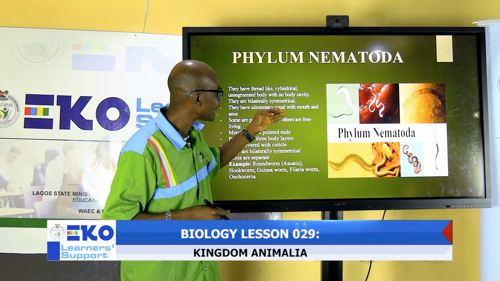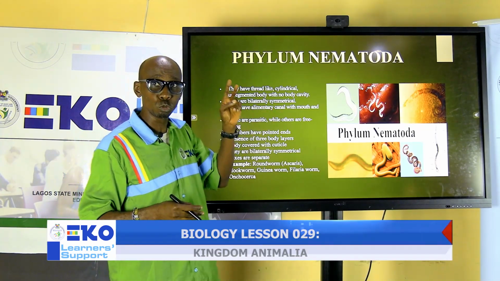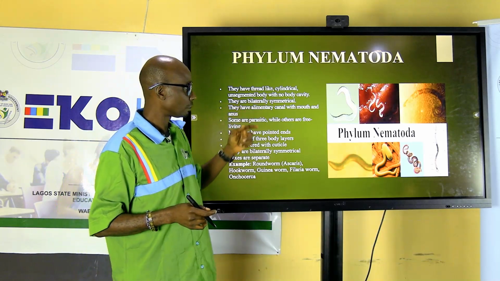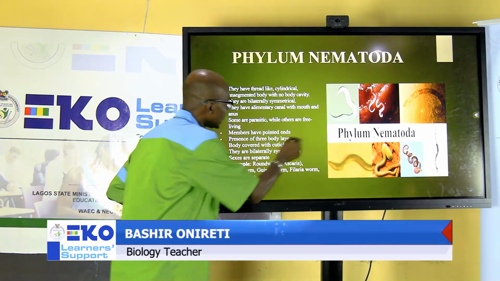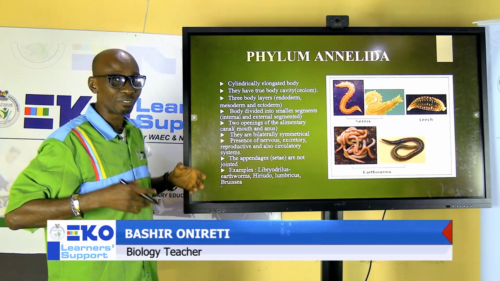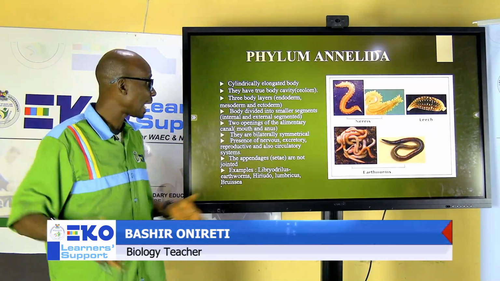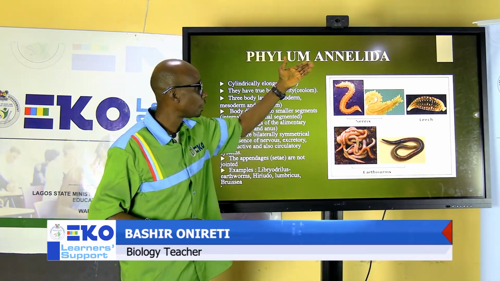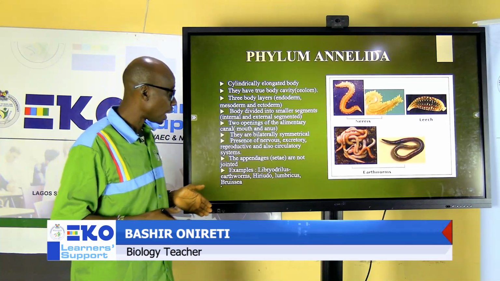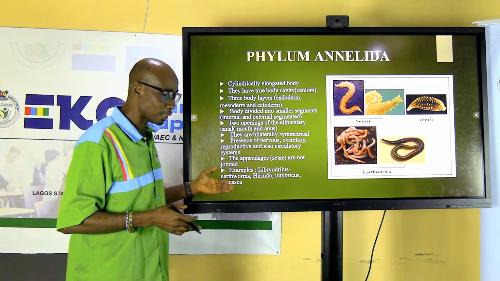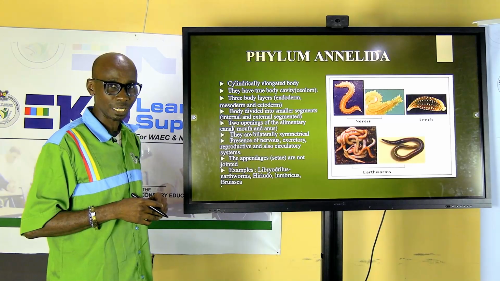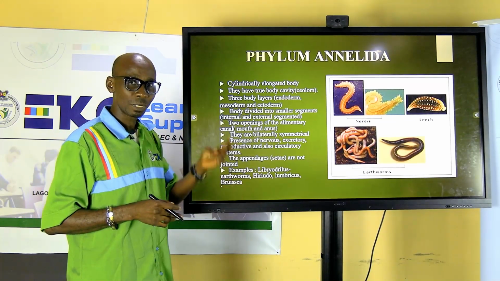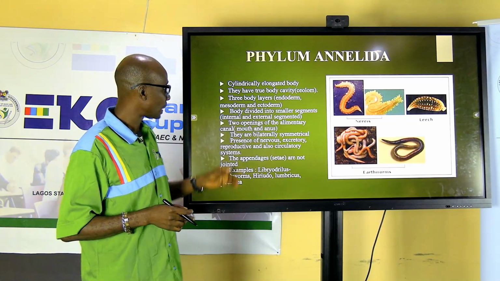They have alimentary canal. Development of two body layers starts with this group, phylum Nematoda. The next group in which development of a system started is the phylum Annelida, which includes our popular earthworm. They have three body layers. Development of three body layers starts with the Annelida: the endoderm, the mesoderm, and the ectoderm.